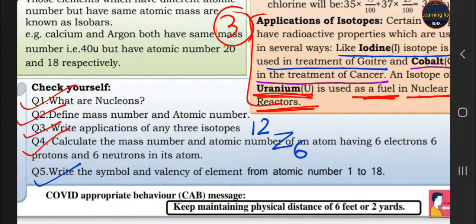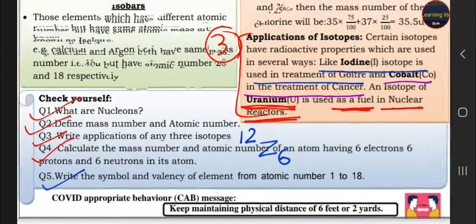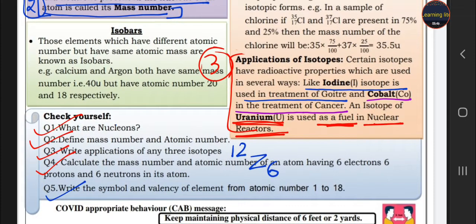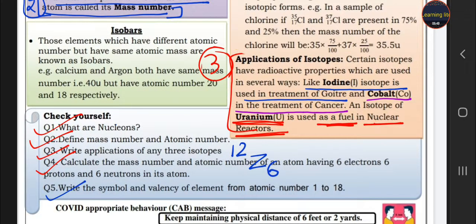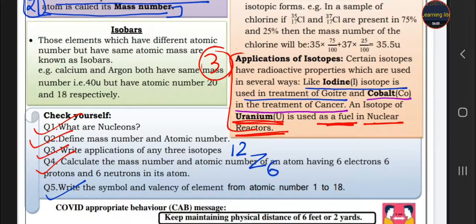Write the symbol and valency of the elements from atomic number 1 to 18. So student, this is given in your NCERT book. You have to open your NCERT book and write the 1 to 18 elements, their atomic number and their valency with their symbol. And you have to practice a lot about that in your notebook also, so that there is no confusion in the exam.